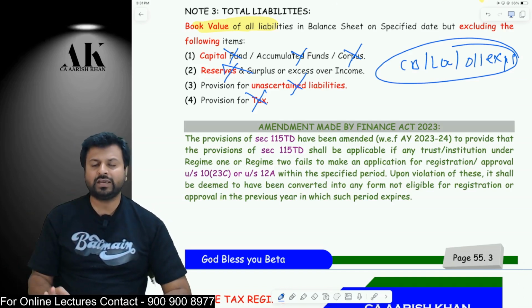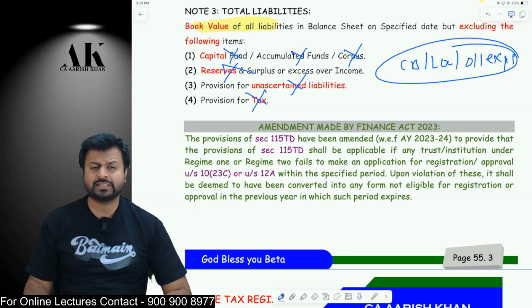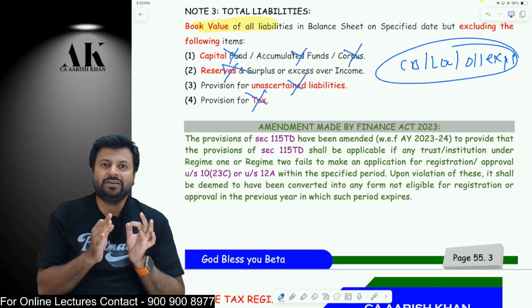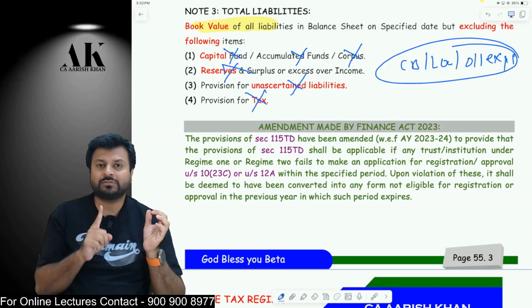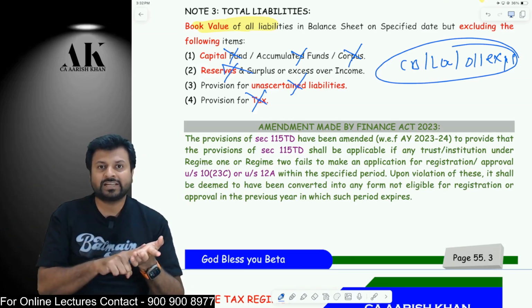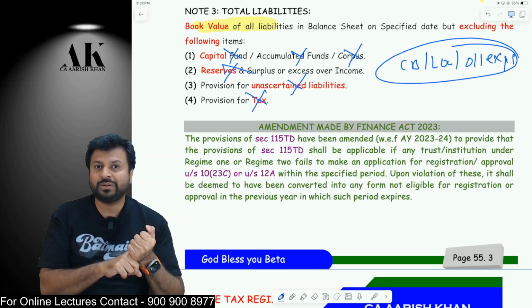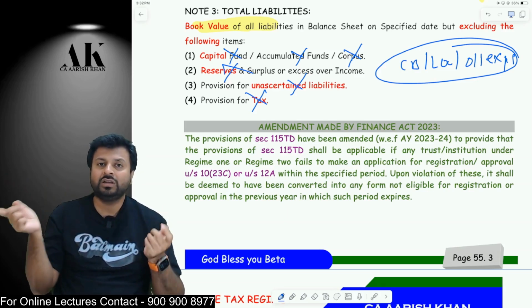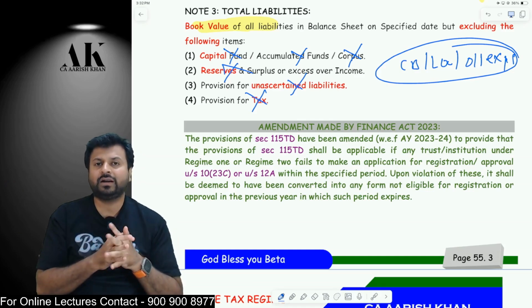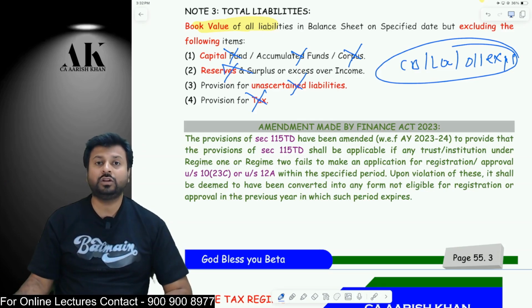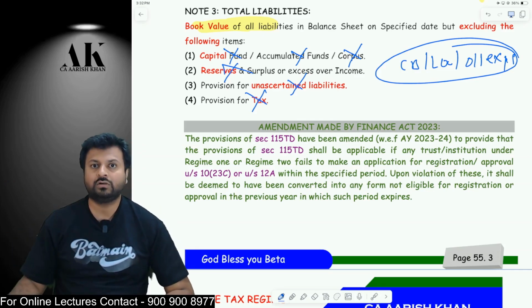One last thing over here is an amendment made by Finance Act 2023, which is a beautiful amendment. You all know that if a trust was already registered on 31st March 2021 under the old law, do you remember that it has to make a fresh application under 12AB by 30th September 2023? Yes or no? So if you are already registered under the old law, you have to make an application by 30th September under the new law. If you don't, you are no longer a trust. The law says that.